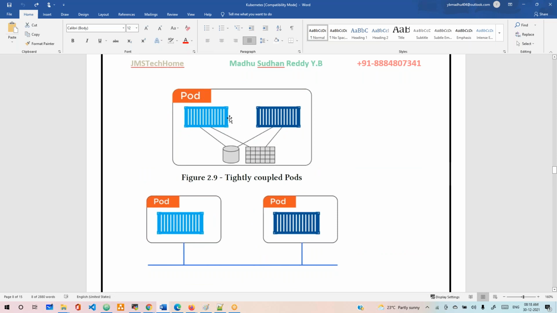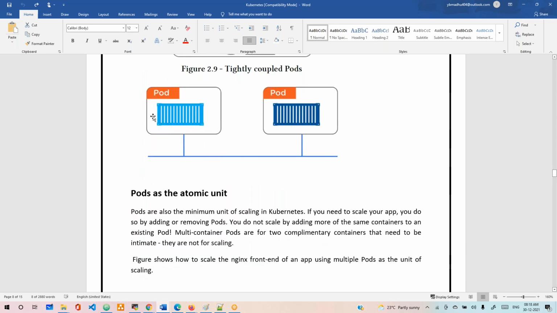This is where we are not running in a pod. We don't deploy different kinds of applications in a single pod. What we'll do is loosely couple. Again, we can do this with different pods in different places. Pods are the atomic unit.